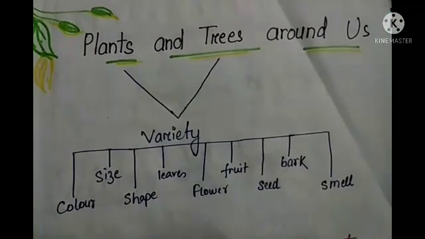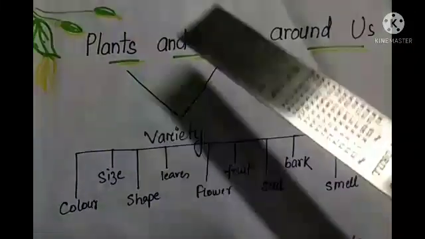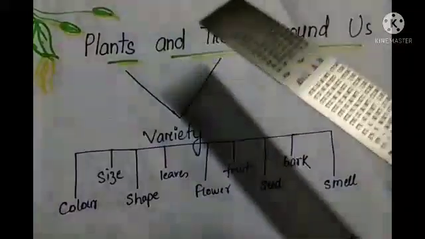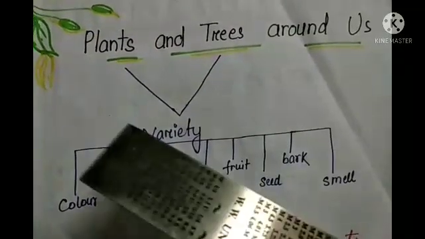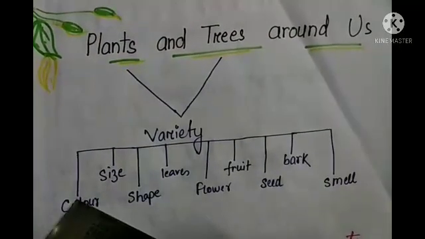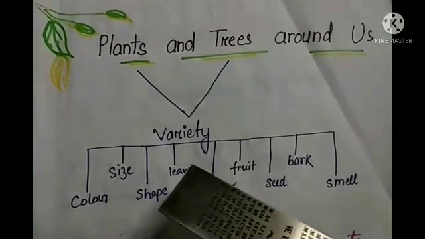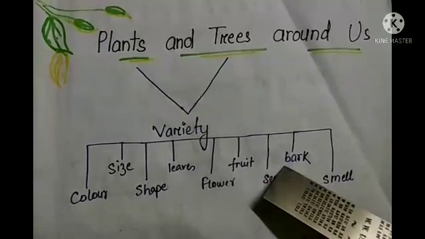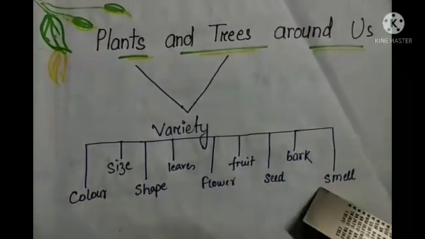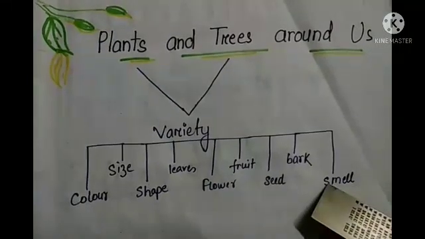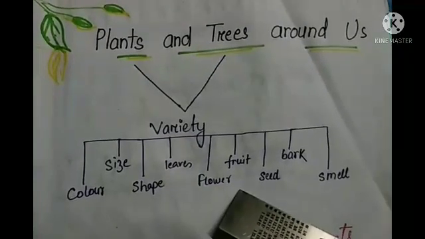Here in this video we are going to discuss different plants and different types of trees. As you know, there is a variety of plants and trees around us, right? A large variety, and they also differ in size, shape, and the color of leaves, flowers, fruits, sheaths, right? The bark, that means the skin of the trunk, is different. The smell of flower and fruit, everything is different. And they also grow in different seasons, right students?